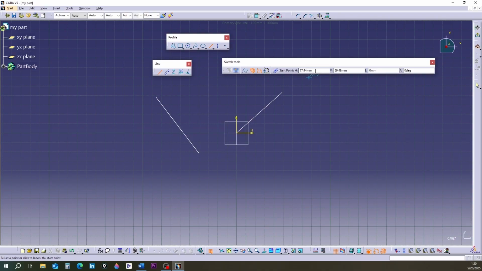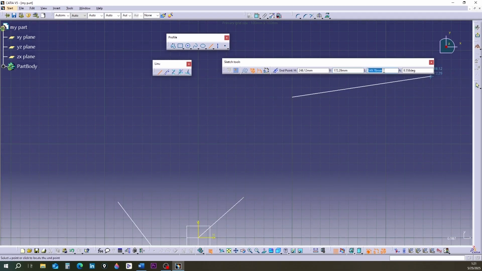To enter numbers, double-click in a box. The box will turn blue. Type the number. Note: the H and V values are measured from the origin of the plane. If you want to measure from another point, you must select that point first. I enter H equal 100 and V equal 150. To move from H to V, press the Tab key.